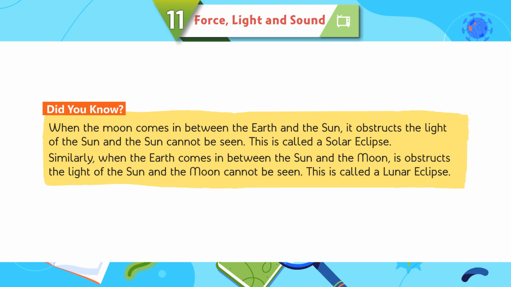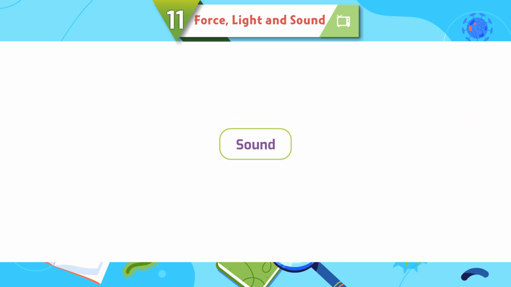Did you know, when the moon comes in between the earth and the sun, it obstructs the light of the sun and the sun cannot be seen? This is called a solar eclipse. Similarly, when the earth comes in between the sun and the moon, it obstructs the light of the sun and the moon cannot be seen. This is called a lunar eclipse.